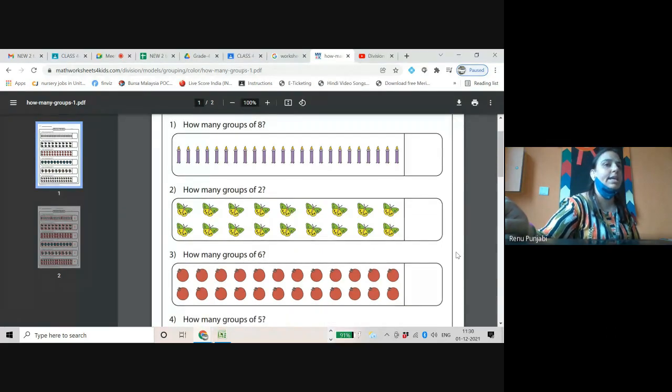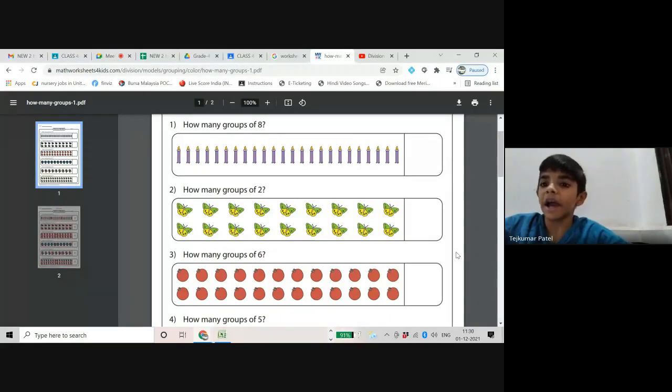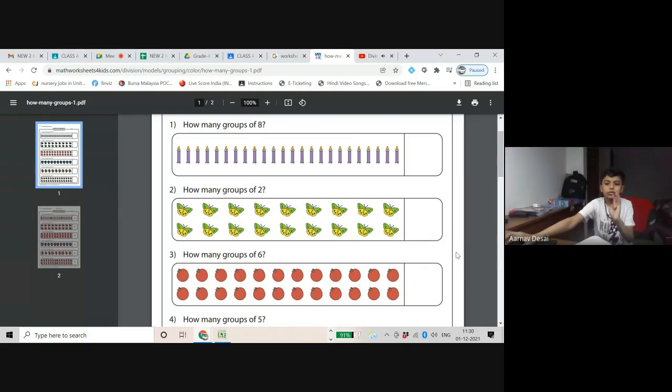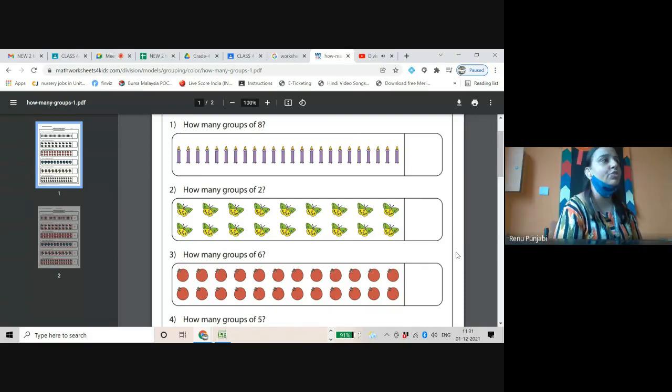Those who have done the first or second can do the third one. Start doing. How many groups of 6? These are apples... sorry, tomatoes. You can draw any of the pictures. And first of all, you should know how many tomatoes there are. Yes, Tej Kumar. Ma'am, 24 divided by 6. The statement will be 24 divided by 6, counting 1, 2, 3, up to 12... The answer is 4.